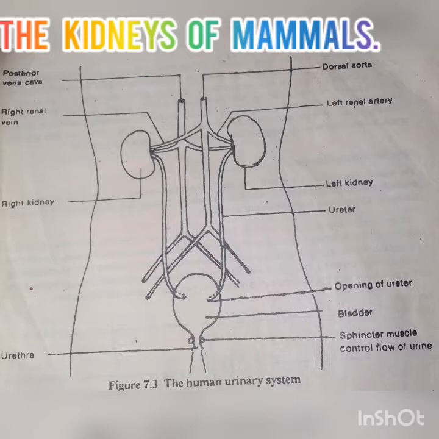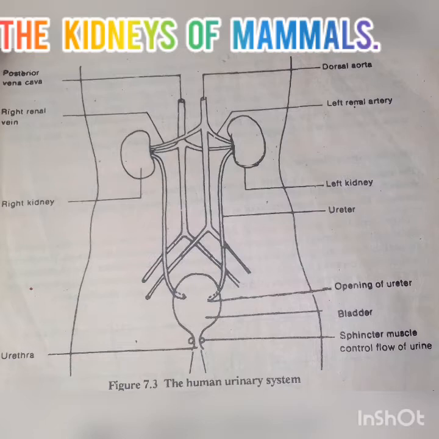We have the opening of the ureter. We have the bladder, which stores urine or waste products produced by the kidney, and also we have the sphincter muscles, which control the flow of urine, and we have the ureter itself, which is the extreme end of the bladder.